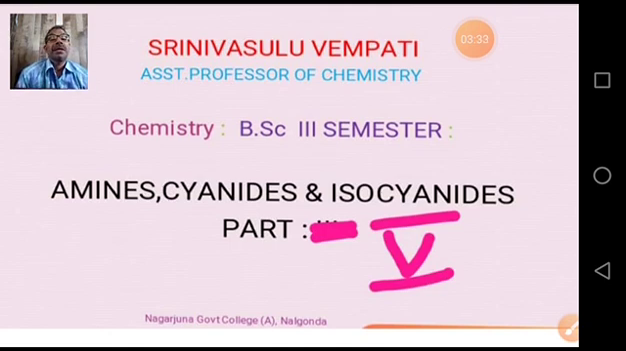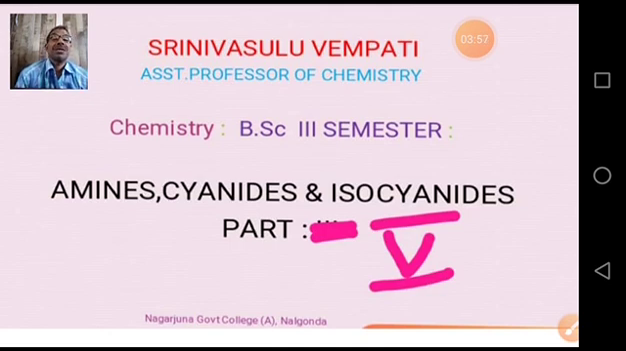Then followed by chemical properties. First, alkylation. What is alkylation? How do we do alkylation on amines? What products do we get? We discussed. Following that, acylation. What is acylation? How do we acylate the amines? We have discussed all these chemical reactions.